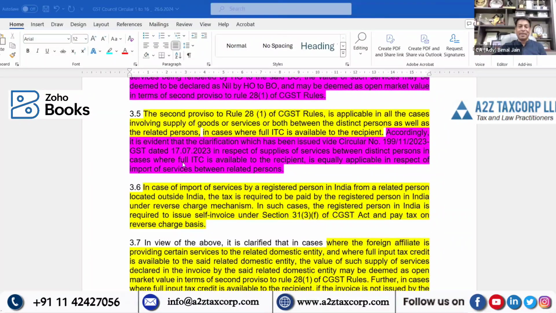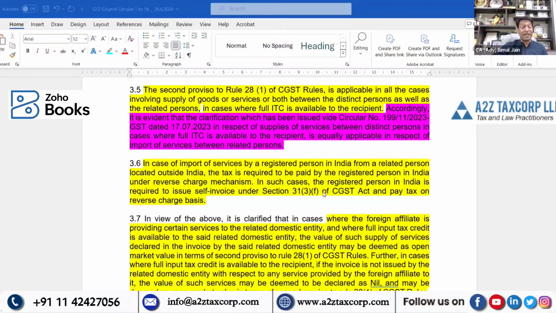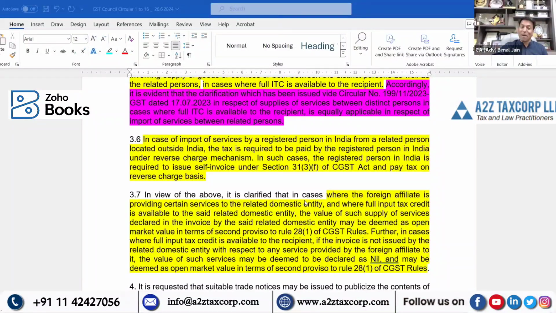Accordingly, it is evident that the clarification issued in circular number 199 in respect of supply of services between distinct persons, where full ITC is available to the recipient, is equally applicable in respect of import of services between related persons. So it is a very much laudable clarification. And please read two more paras so that we can conclude this circular to the best of our understanding.